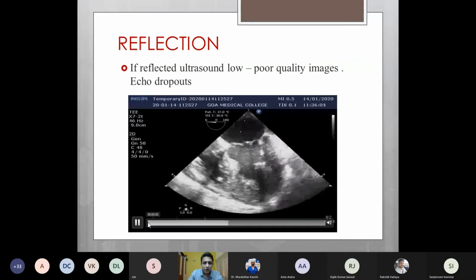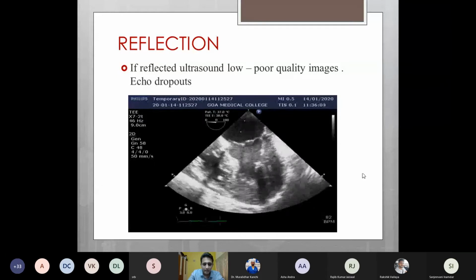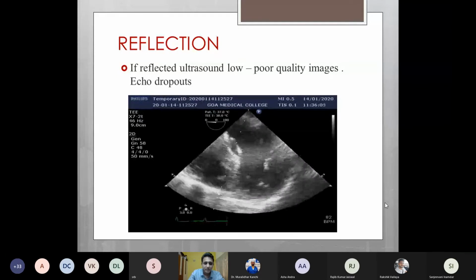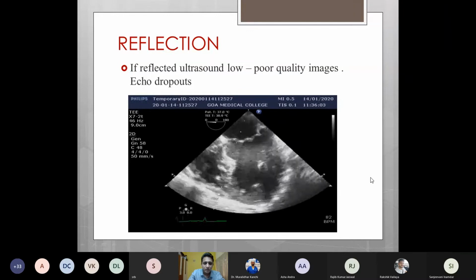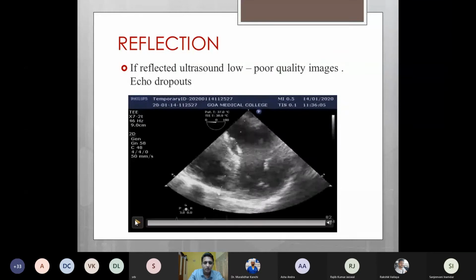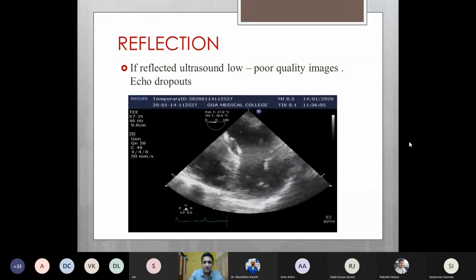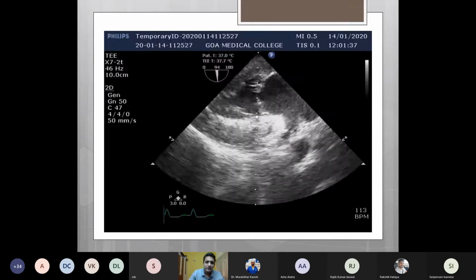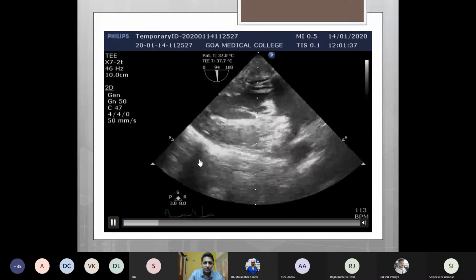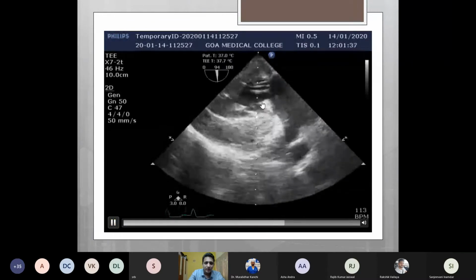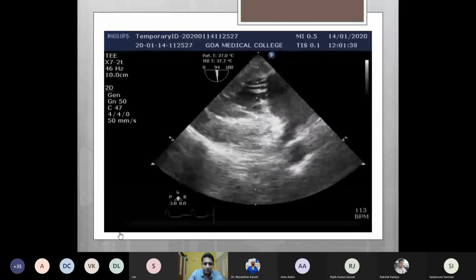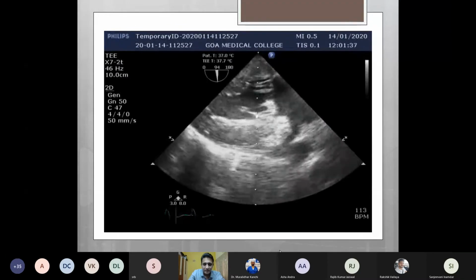Suppose our structure of interest which we want to study is the subvalvular apparatus, and we are trying to see it in this image, which is a mid-esophageal 4-chamber view. In this image, we are not able to visualize the subvalvular apparatus. That is because the structure of interest lies parallel to the ultrasound beam. Hence, it is not visualized in this view. Hence, we need to select a transesophageal echo view wherein that structure will lie perpendicular to the ultrasound beam. For example, we'll have to select a transgastric 2-chamber view. In this view, the ultrasound beam and subvalvular apparatus are perpendicular to each other. Hence, this is the best view to visualize the subvalvular apparatus.